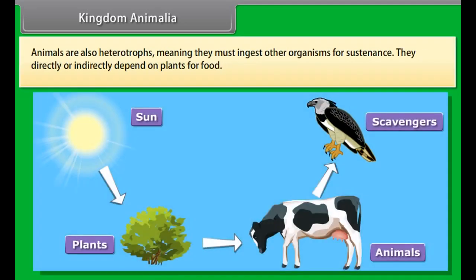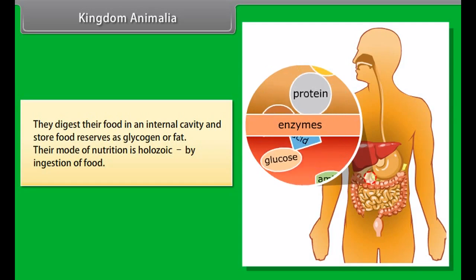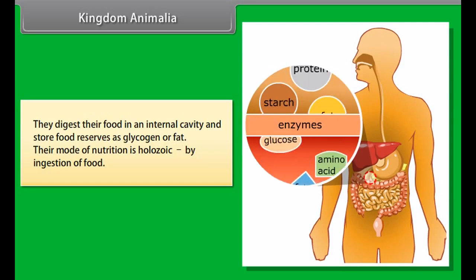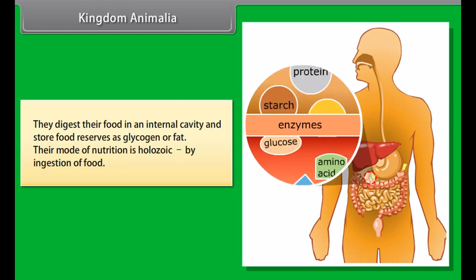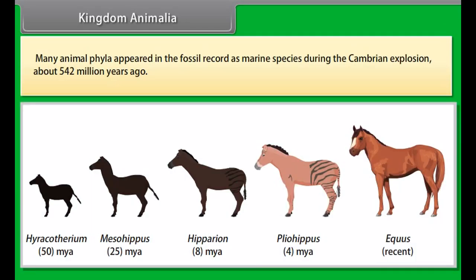Animals are also heterotrophs, meaning they must ingest other organisms for sustenance. They directly or indirectly depend on plants for food. They digest their food in an internal cavity and store food reserves as glycogen or fat. Their mode of nutrition is holozoic, by ingestion of food. Many animal phyla appeared in the fossil record as marine species during the Cambrian explosion about 542 million years ago.